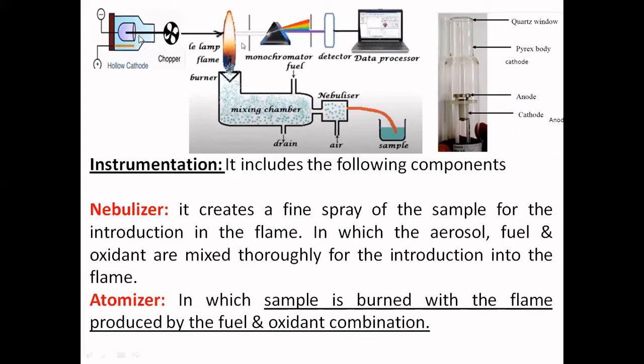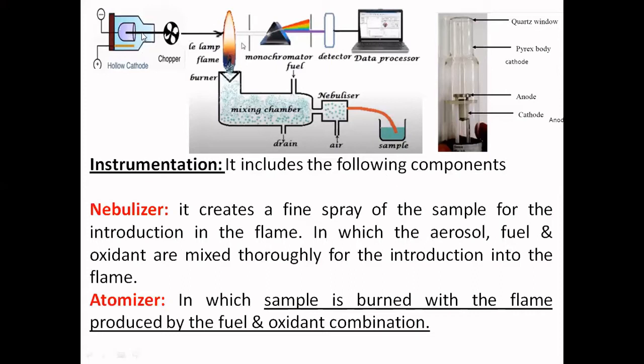Now, when you apply the voltage between these two electrodes, that is the cathode and anode, the gas present inside will undergo ionization. The cations of the gas move fast towards the cathode.